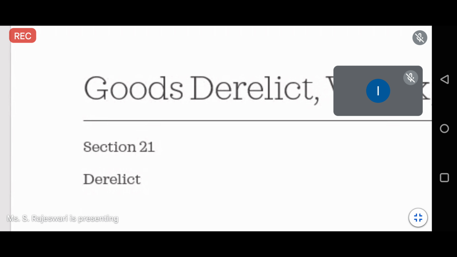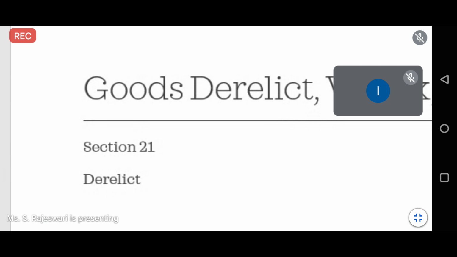Next one is jetsam. Jetsam is where the goods are thrown from the ship because of overloading. If you do not throw the goods outside, the ship might sink.